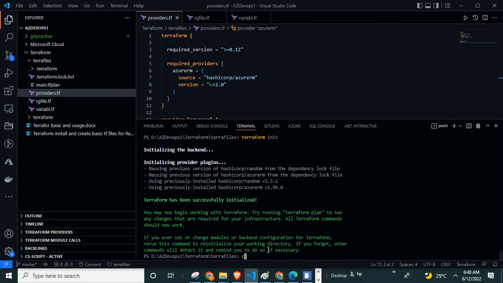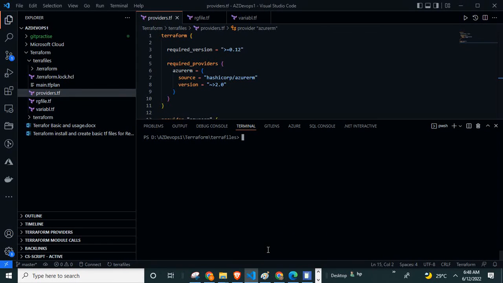Okay, and next, what is the Terraform output? Terraform plan. So that plan, with the out option, means the output is saved to a file.